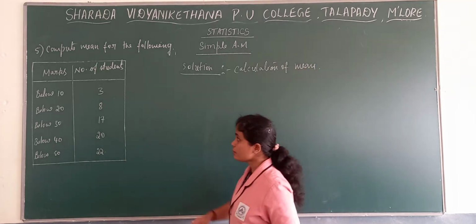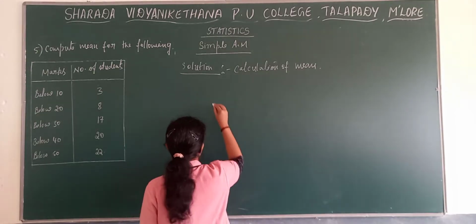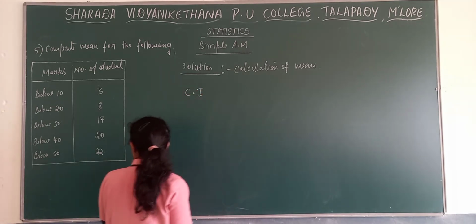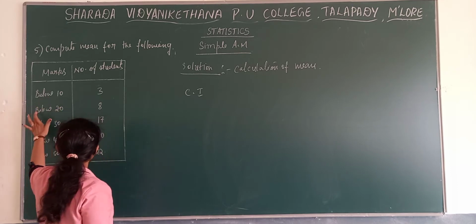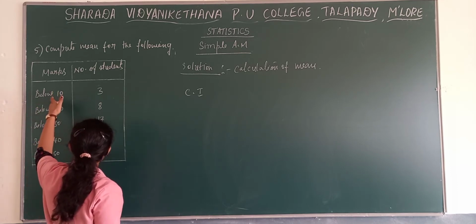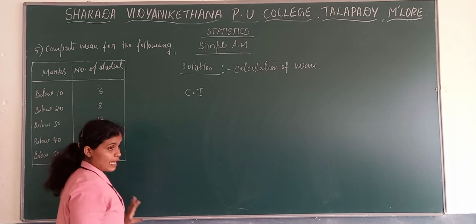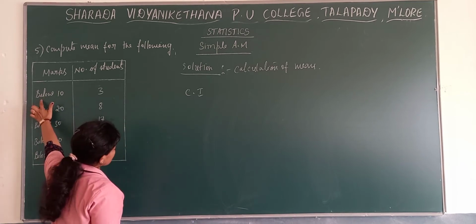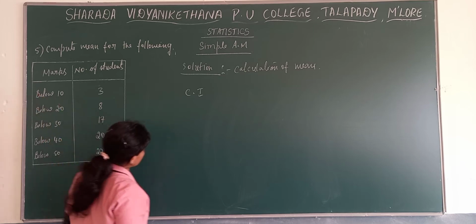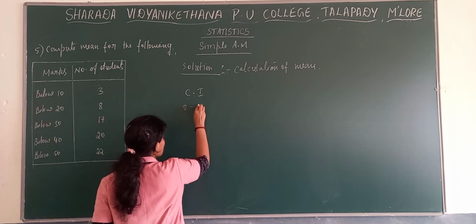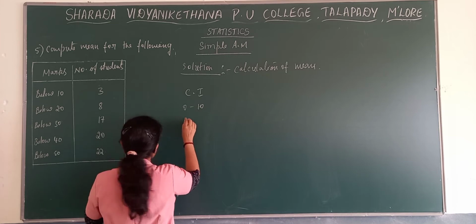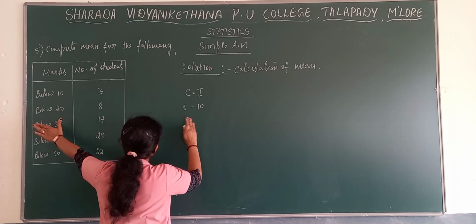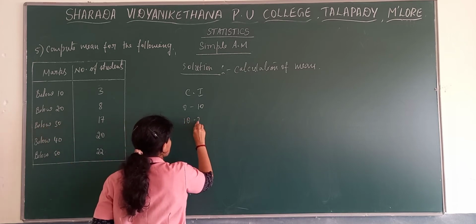Calculation of mean. Take the class intervals. How to take the class intervals here? Class intervals are below 10, below 20. You observe the gap here, 10 and 20, their gap is 10. So we know that below 10 means obviously there also the gap will be 10. So we start class intervals as 0 to 10. Below 20 means 10 to 20.